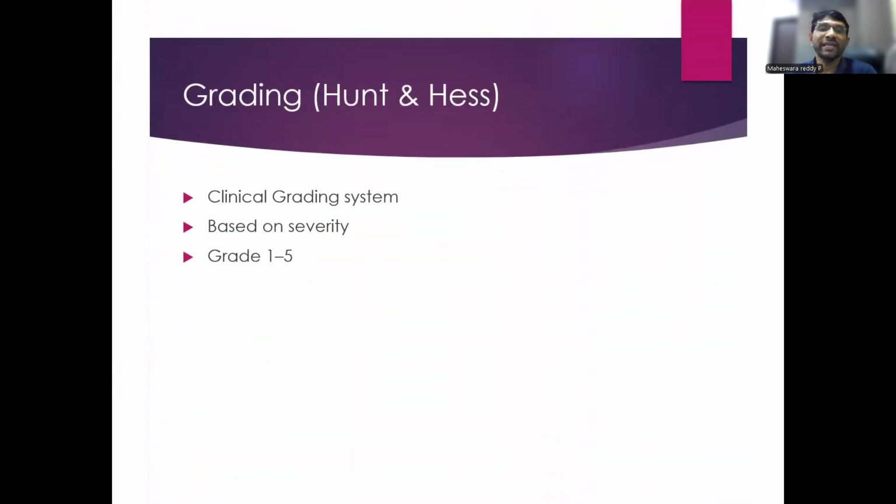So there are two grading systems. One is Hunt and Hess. It is a clinical grading system based on the status of the neurological examination. It is graded from 1 to 5. Grade 1 is a patient who is conscious with mild headache. Grade 5 is very severe, either the patient is comatose or in a decerebrate posture, depending on severity. So grade 1 has the best outcome, grade 5 has a very poor outcome.